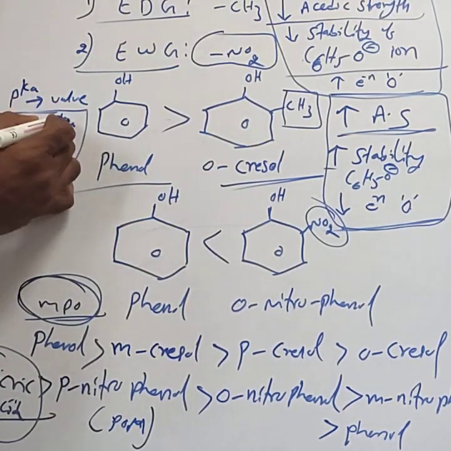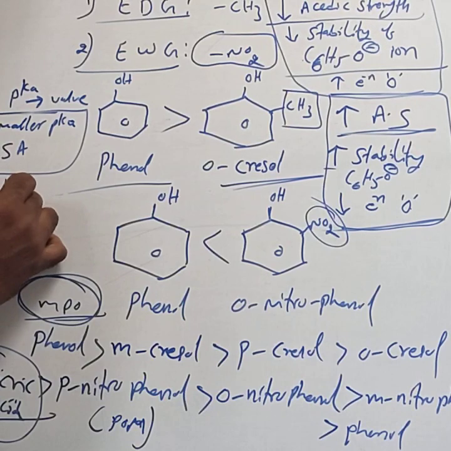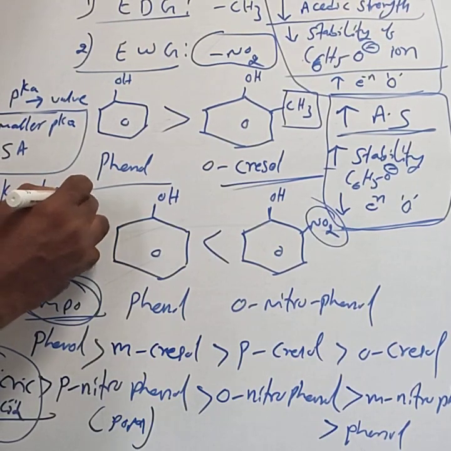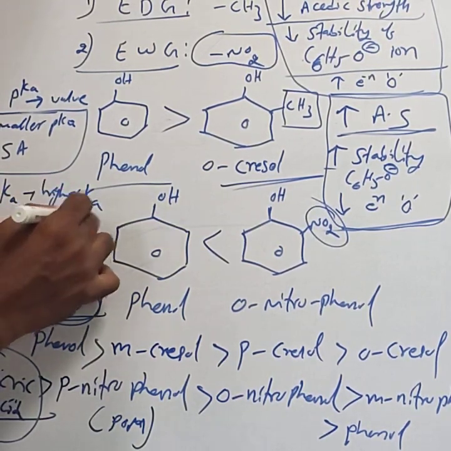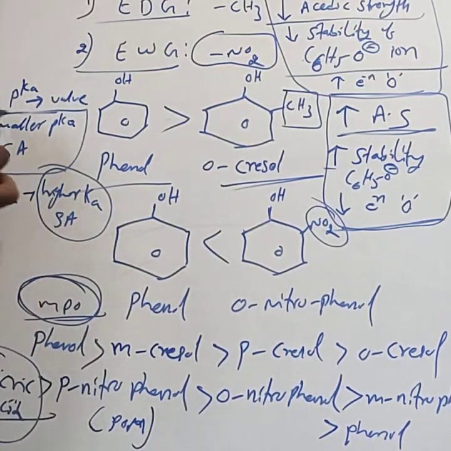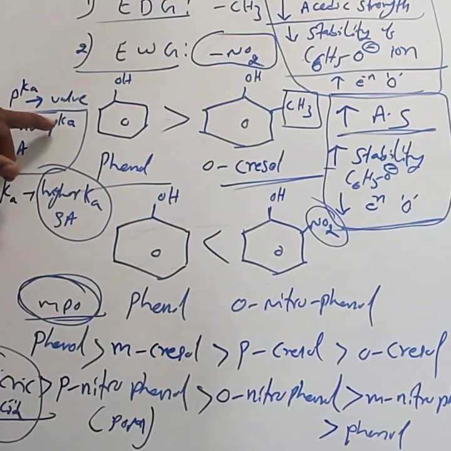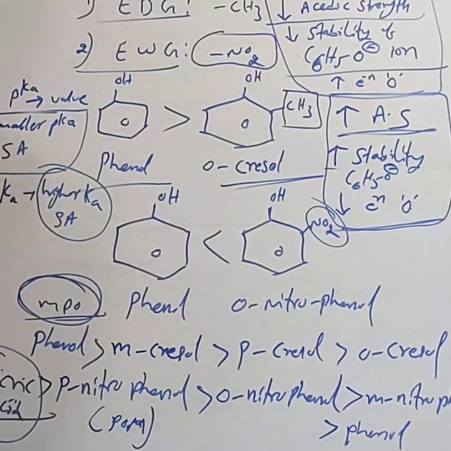In terms of Ka, the higher the Ka, the stronger the acid. This is important for competitive exams because they give the pKa values and ask you to arrange them in increasing or decreasing order. At that time, you have to be familiar with this point: the smaller the pKa value, the stronger the acid.